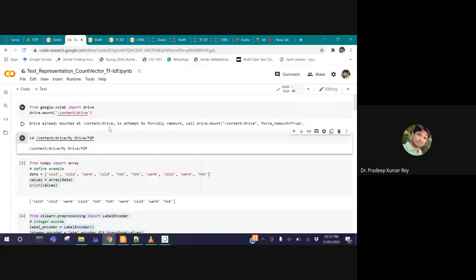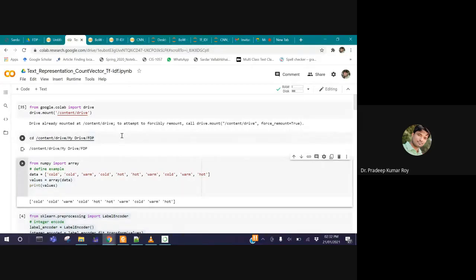I have already executed all these parts, so it is not asking for any password or key. It is already mounted. Then the next command simply reaches the current folder. So I'm moving to my current folder, named FDP. Inside my drive, FDP is a folder name where all the content, like the data set and the embeddings, are present. So currently I'm in my folder.